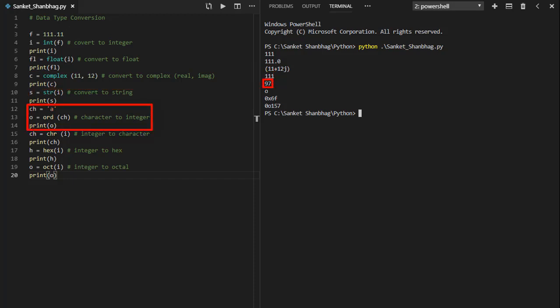Character to integer, using ord function. Integer to character, using chr function. Integer to hexadecimal, using hex function. Integer to octal, using oct function.